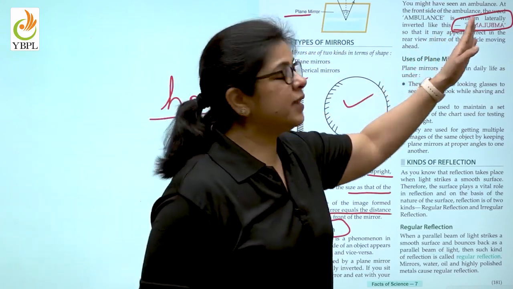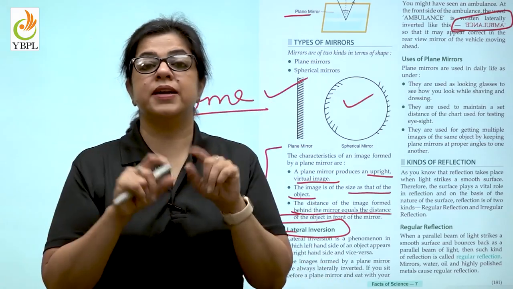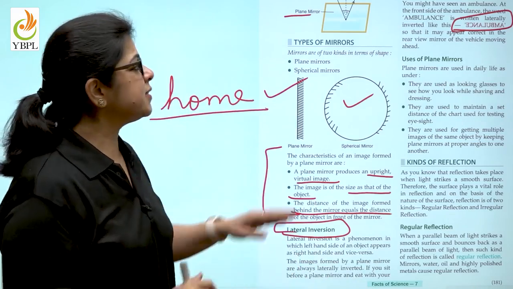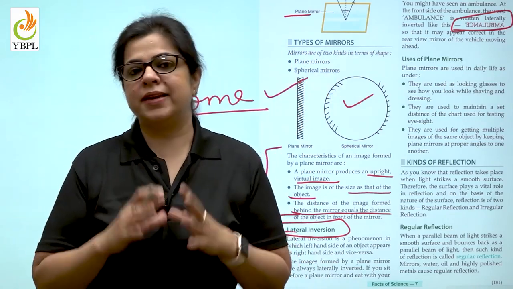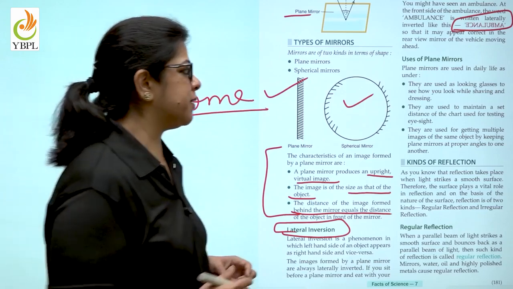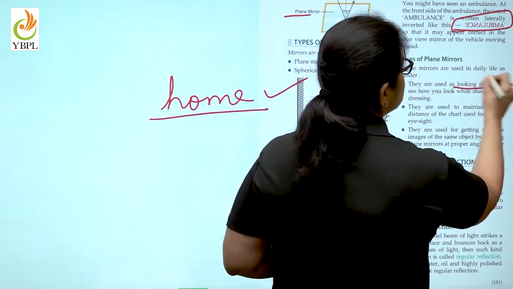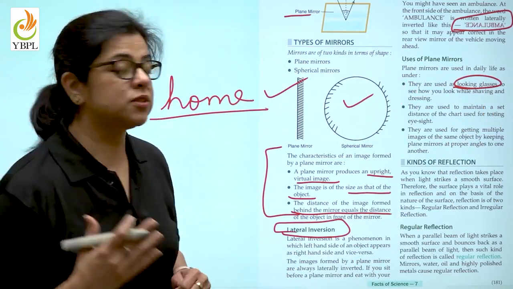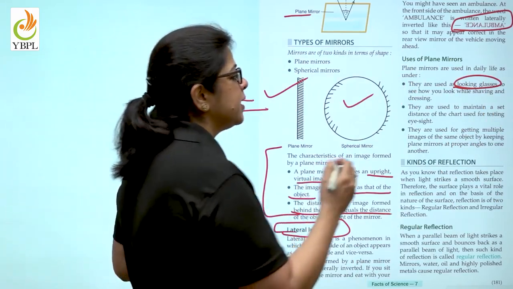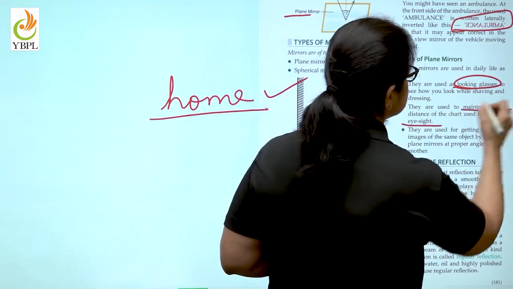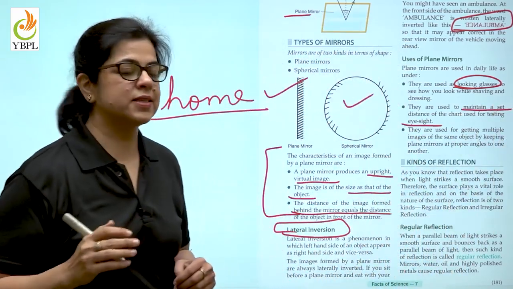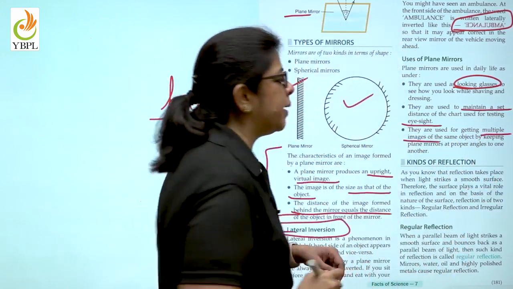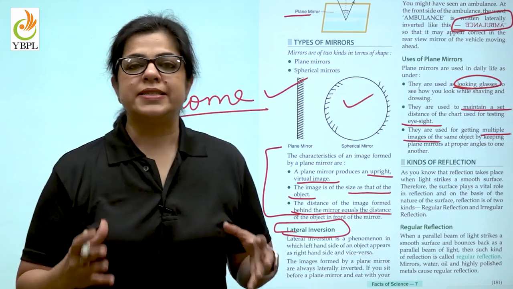Since it's already inverted here, you will see the word ambulance correctly in your rear view mirror. So this is the practical application or use of plane mirror. They are also used to look at yourself, so you're used as looking glasses. Then they are also used to maintain a set distance of the chart for testing eyesight. And they are also used to get multiple images of the same object.